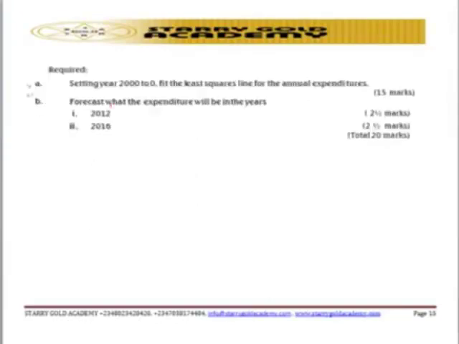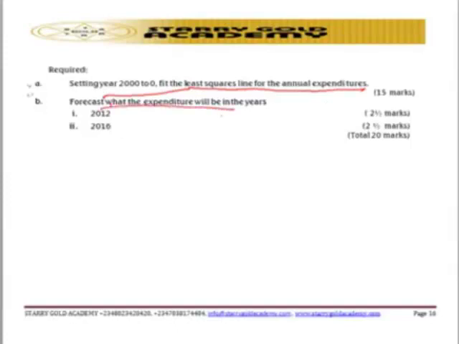Well, let's look at the requirement. It says the least square line for the annual expenditure. That is also least square as a topic. So go and look for the topic on the least square line. From there you have to know how you can approach the particular question. And question number 1B has to do with forecasting.